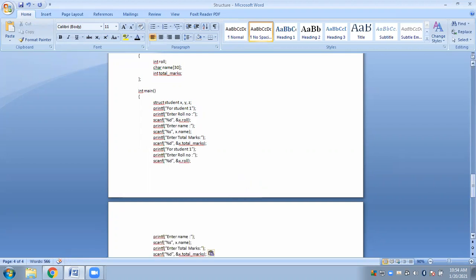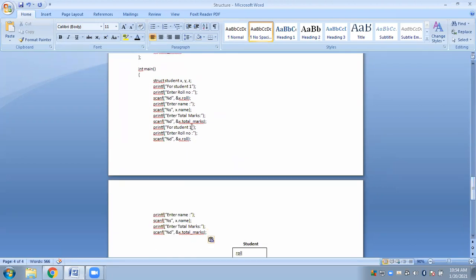This is the complete program. You have to make the changes here. This is for student 2. Now for student 2, which is the variable which is representing student 2, it is y. So now you will make the necessary changes. So this will be y dot roll number, this will be y dot name, and y dot total marks.